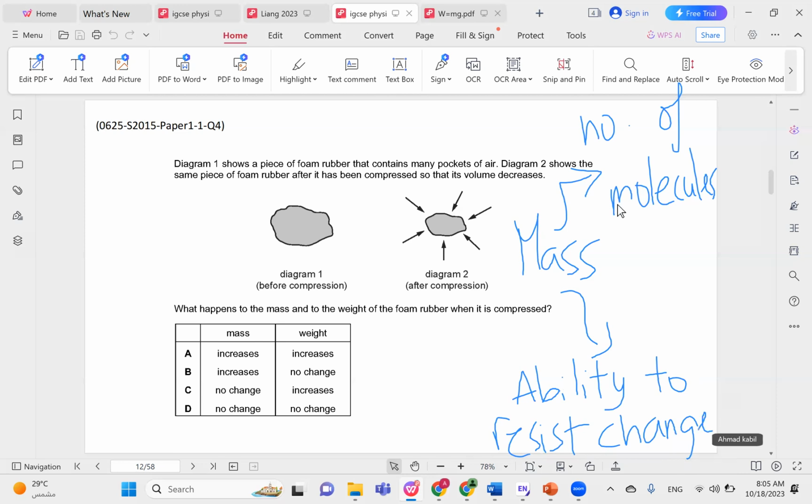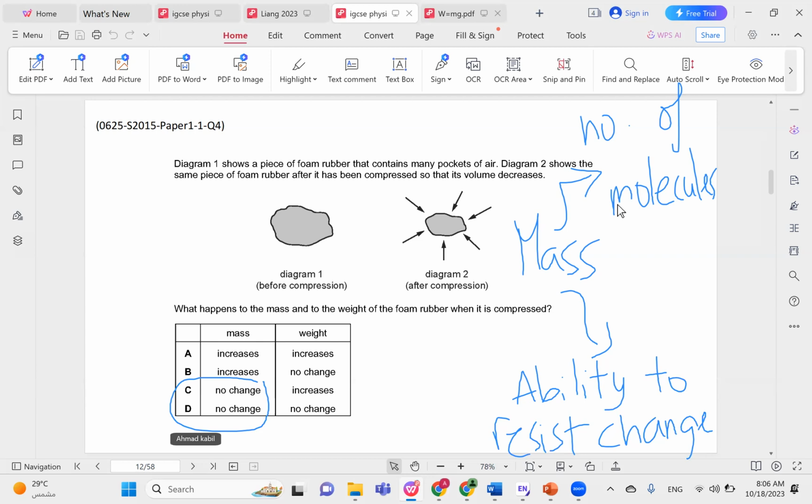So heavier bodies are harder to move. They're harder to change in a sense. If an object is at rest, it's harder to make it move if it's heavier. If an object is already moving, it's harder to make it stop if it's heavier. So mass is the ability to resist change, and it depends on the number of molecules. It does not depend on shape in any way. So therefore, there is no change in mass.